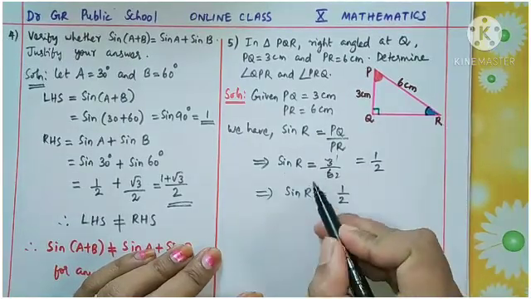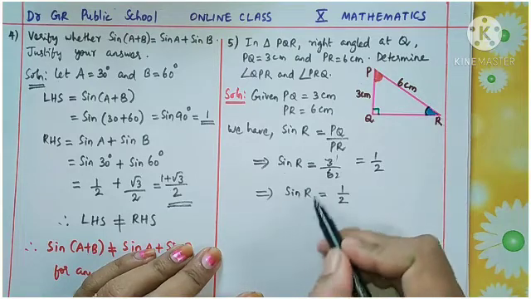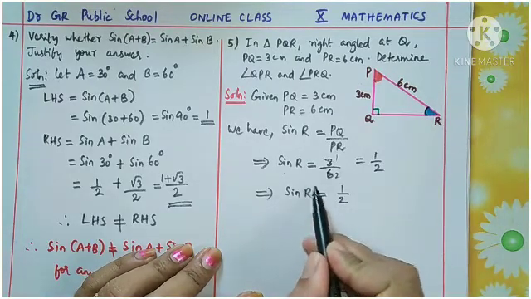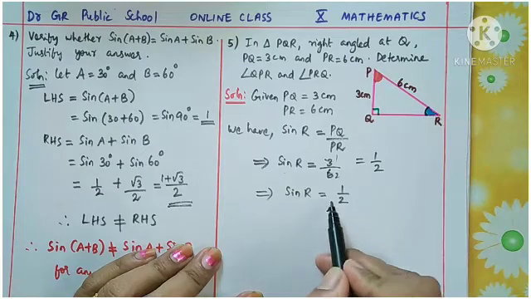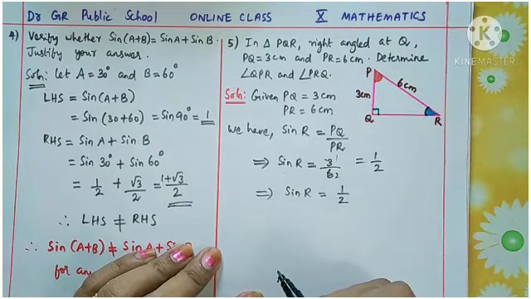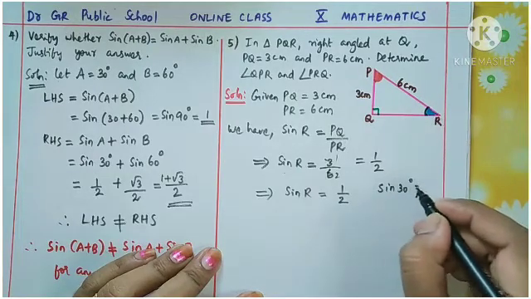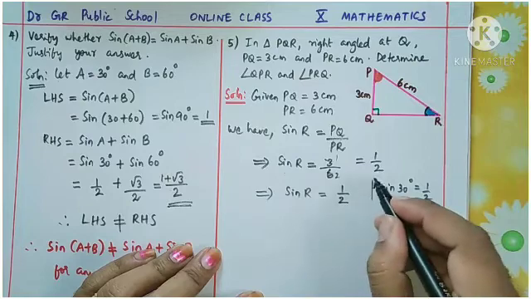We need to find out what this angle R is. Any idea for which angle the value of sine is equal to 1 by 2? Yes, it is 30 degrees. Sine 30 degrees is 1 by 2, we know.